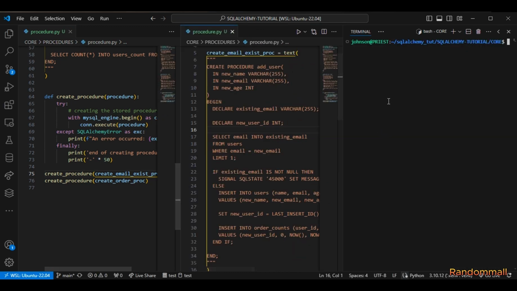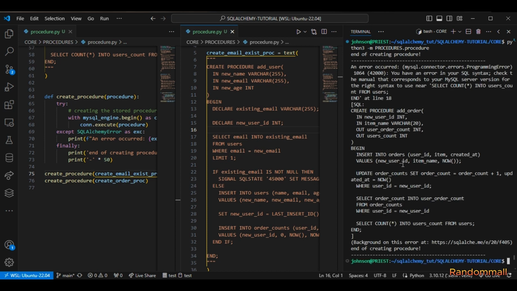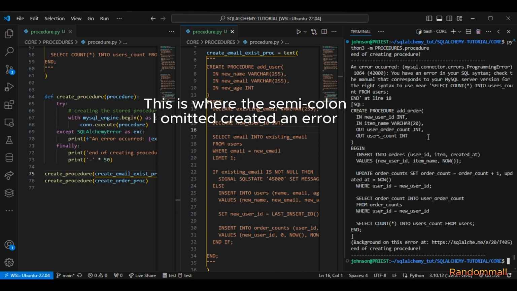So if I open my terminal, we have an error here.